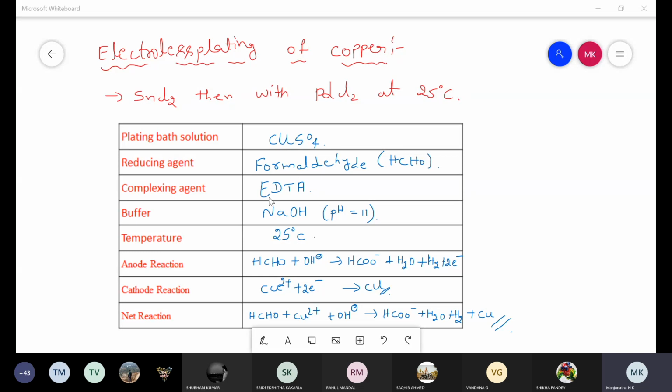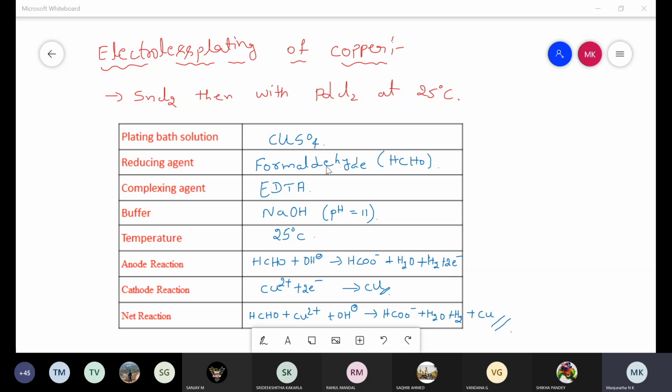Under this condition, means by using plating bath solution as copper sulfate, reducing agent as formaldehyde, complexing agent as EDTA, buffer solution as sodium hydroxide, by maintaining temperature 25 degrees Celsius, the electroless plating of copper takes place. Coming to the reactions observed in this electroless plating process, first is the anode reaction, in which the reducing agent we are using, formaldehyde, itself undergoes oxidation, and it will form formate ion with the liberation of electrons.